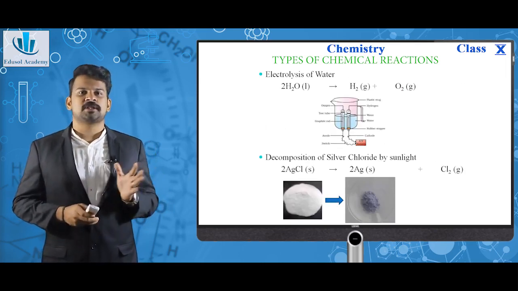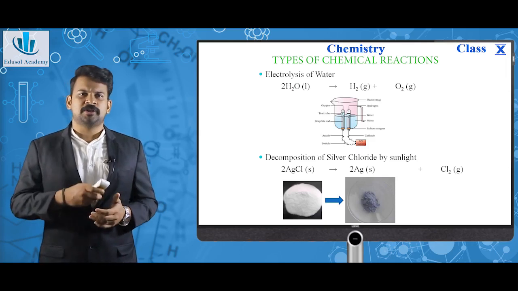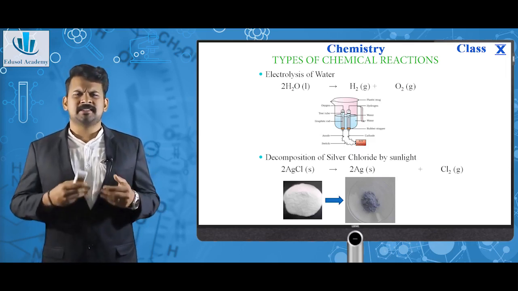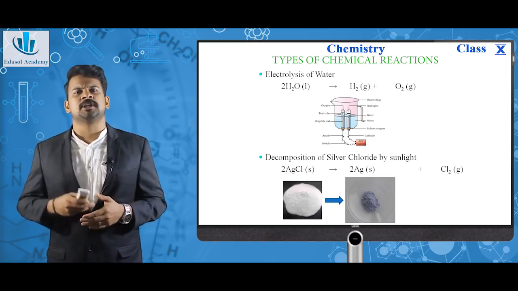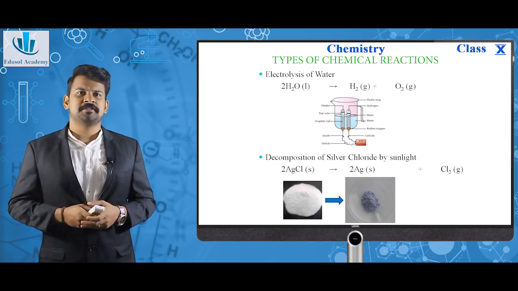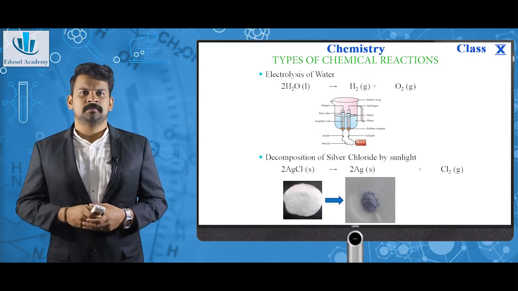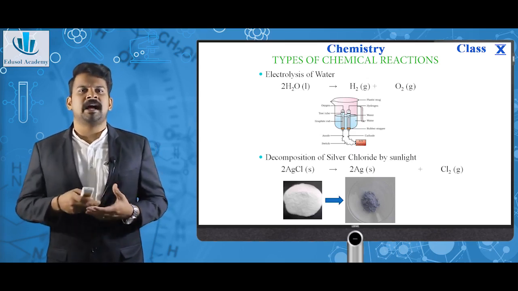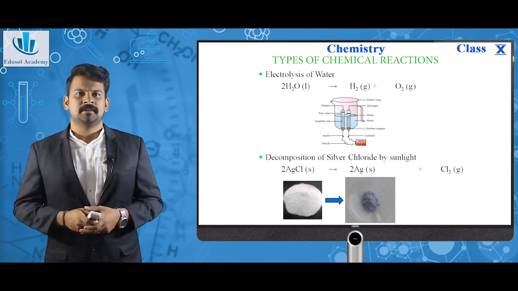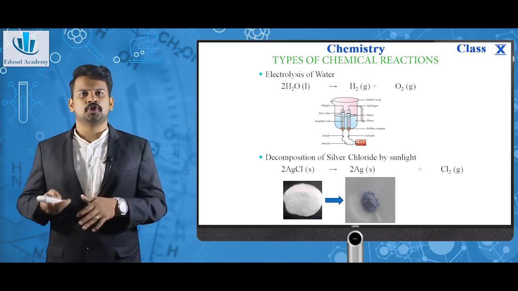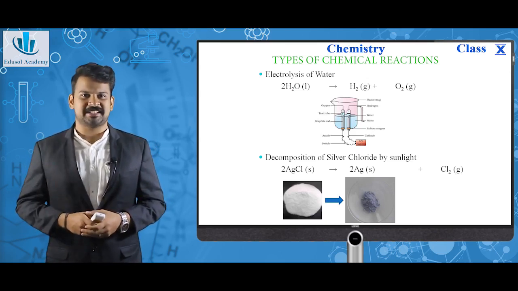Next, electrolysis of water. About this you will be studying in your higher classes. This is simply the passage of electricity into water, which gives 2H2O giving 2H2 plus O2. From water we are making hydrogen gas and oxygen gas. One is converted into two. This is a decomposition reaction.